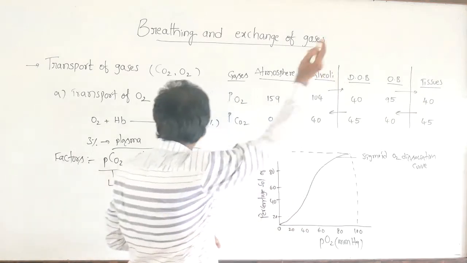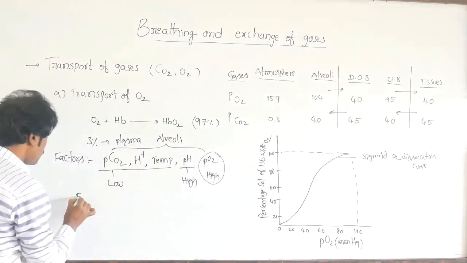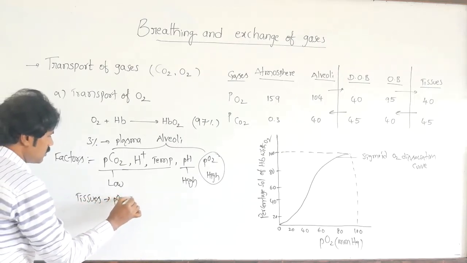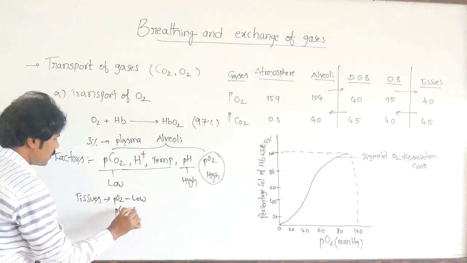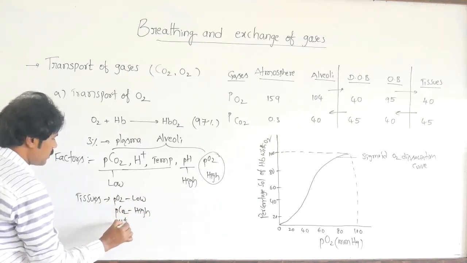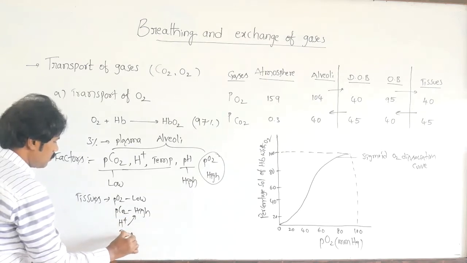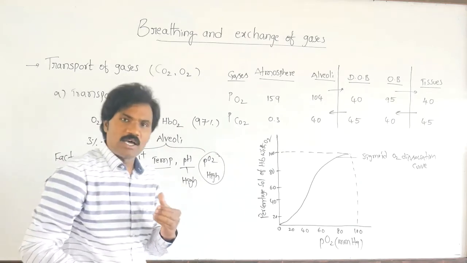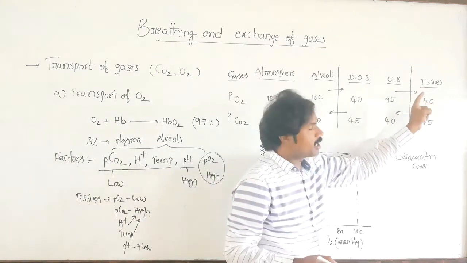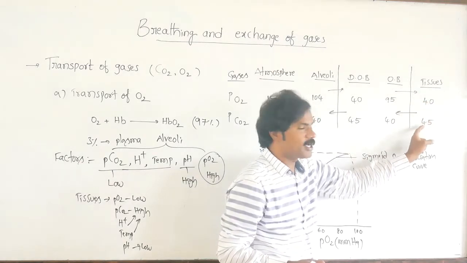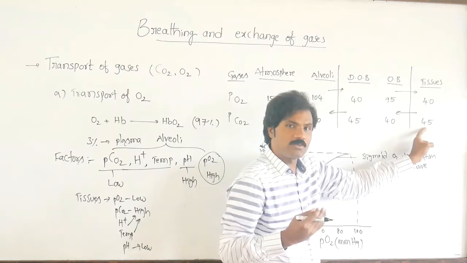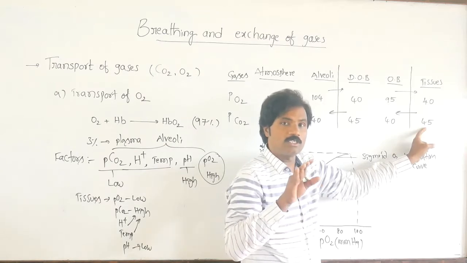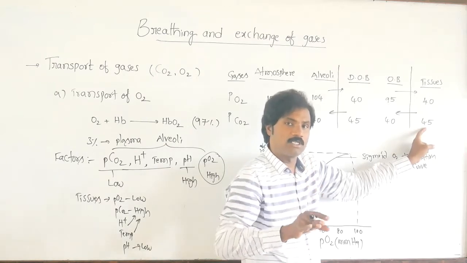Whereas in tissues, the partial pressure of oxygen will be low, the partial pressure of carbon dioxide will be high, H plus ion is high, and body temperature is also high. Then the pH value will be low, that means acidic nature. In tissues, the partial pressure of oxygen is low compared to the partial pressure of carbon dioxide.